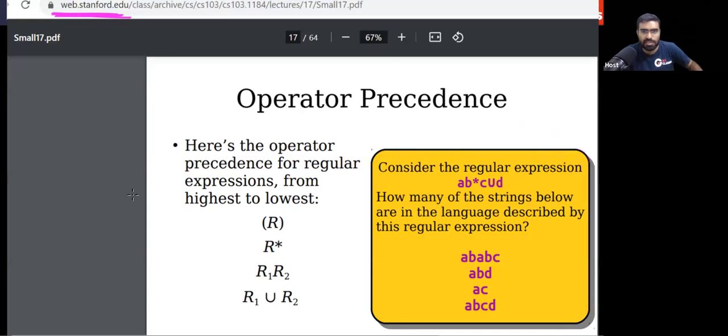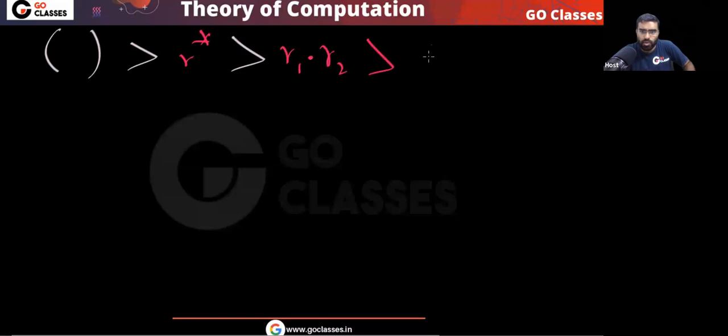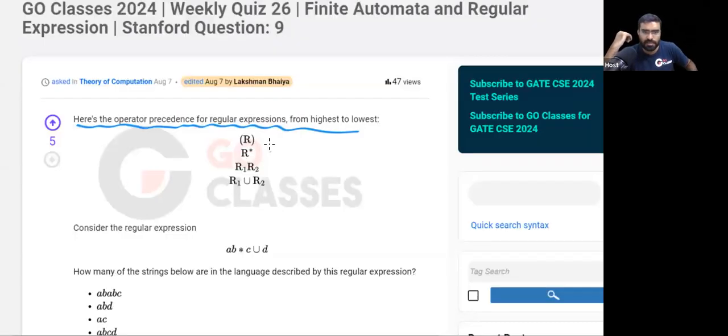You can see the question is given to you. What is this question saying? The operator precedence is given to you. We already know this operator precedence, yes or no? Bracket has the highest priority, then star, then concatenation, and then OR. So these are the priority order, from highest to lowest.